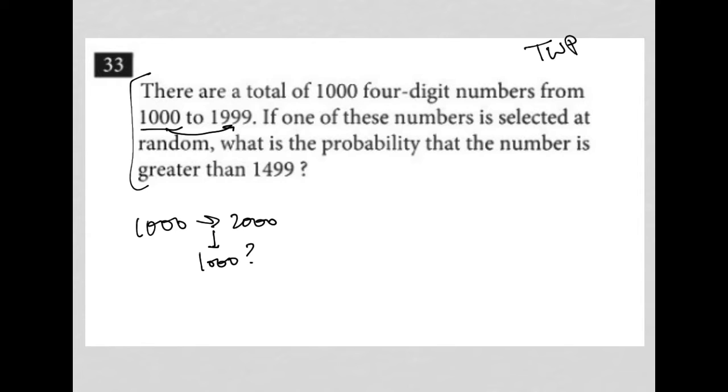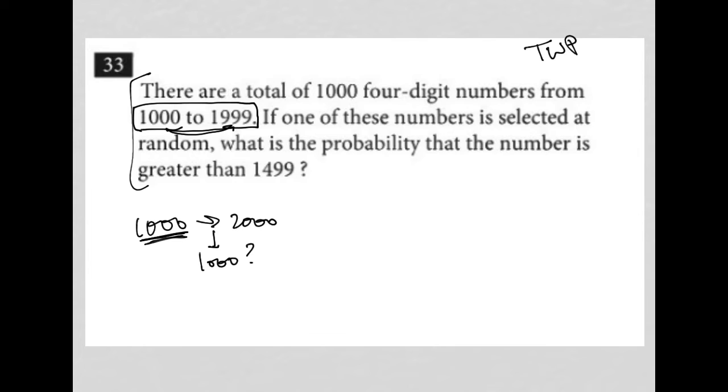The issue here is that, when we do that, we're looking for the difference, in which case we're not counting the actual starting point, right? So there's not a mistake here. The difference or the distance between 1,000 to 1,999, or the total number of numbers between those two numbers, is a total of 1,000.